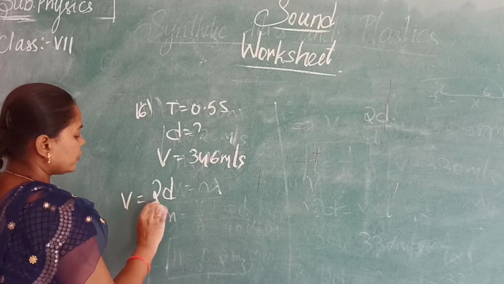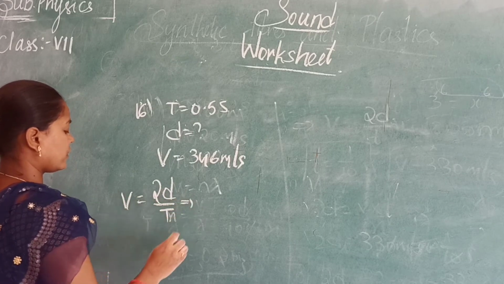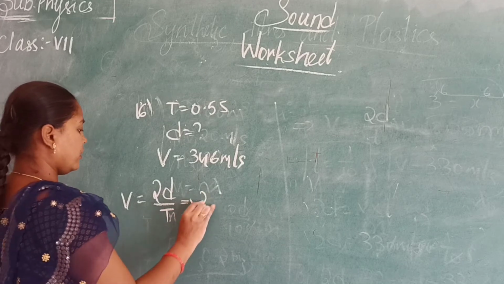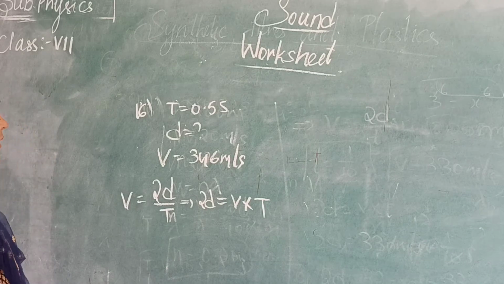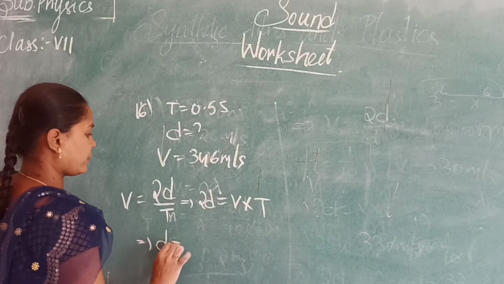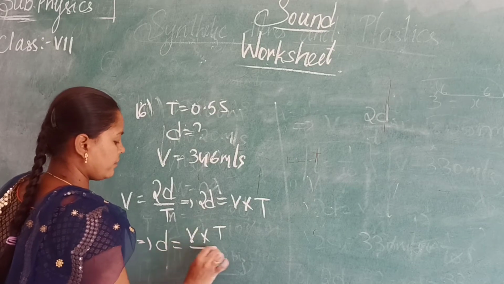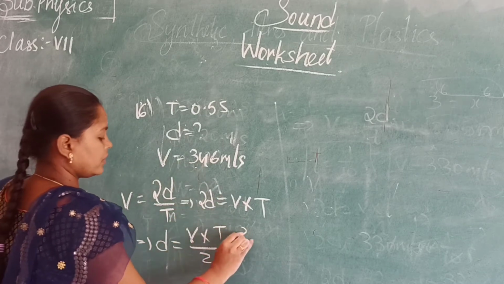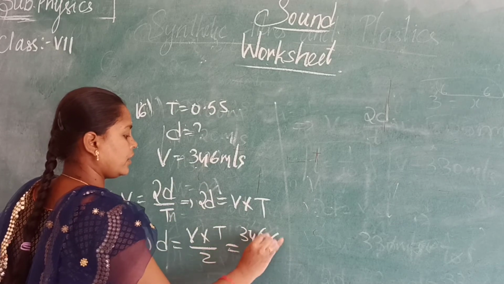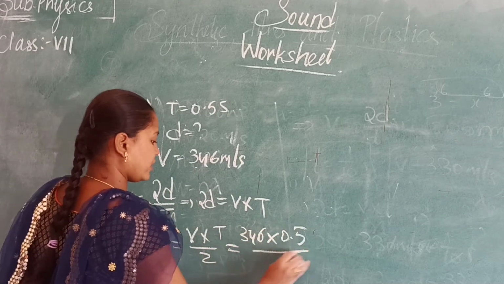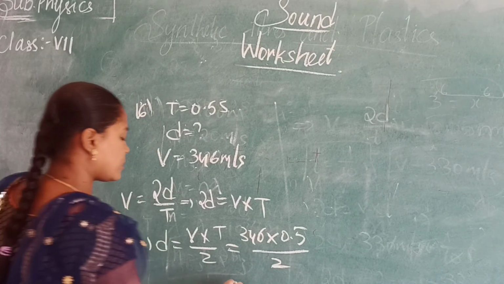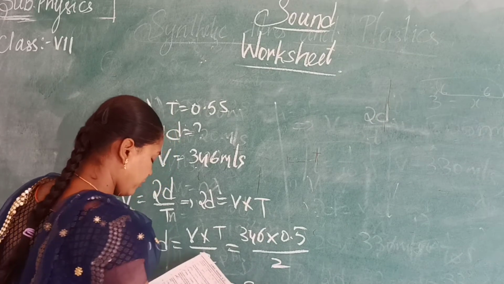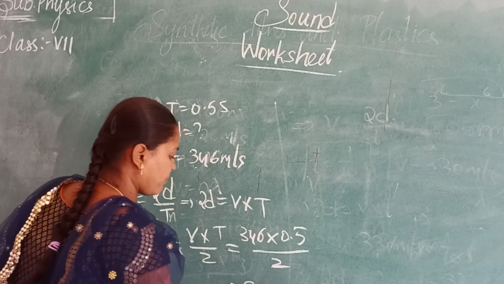346 meters per second. So here v = 2d/t, so 2d = v × t. So distance = v × t / 2. v is 346, so 346 × 0.5 / 2. So here we get the answer as 86.5 meters.